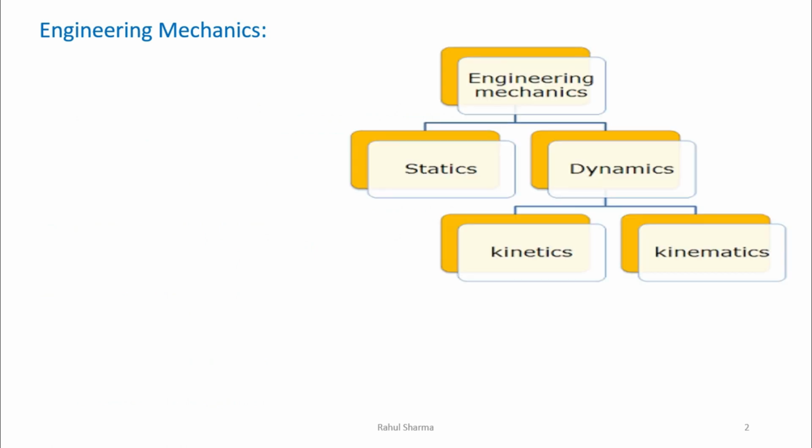I have told you in the previous videos also, when we are discussing an object which might be at rest or in motion: when we are studying the object which is at rest or in equilibrium, we say we are discussing the static part, and when we consider a movable object or there is motion, then we say we are discussing dynamics. Under dynamics there are two parts, kinetics and kinematics. In this video I will go for the kinematic part, and in the next video I will go for the kinetics. So what is kinematics?